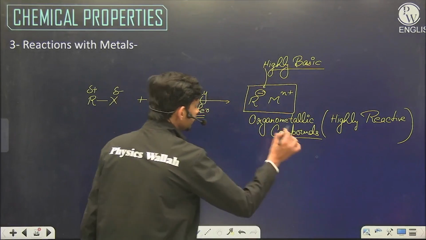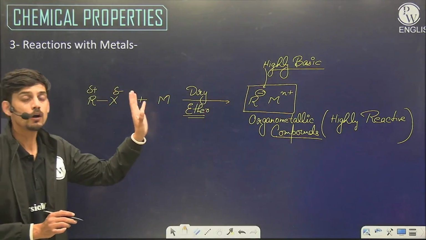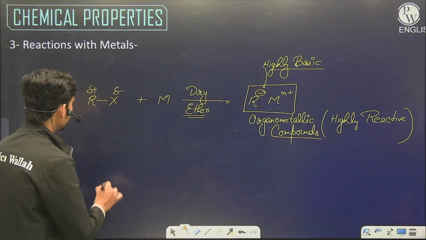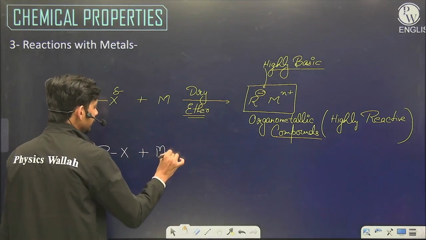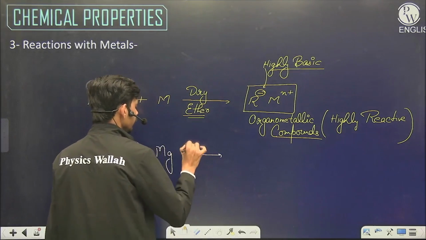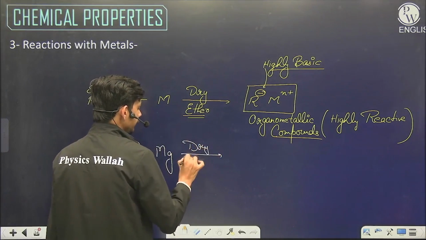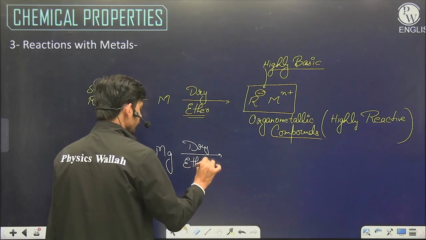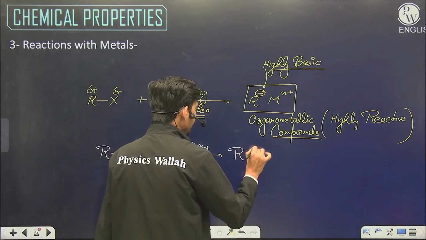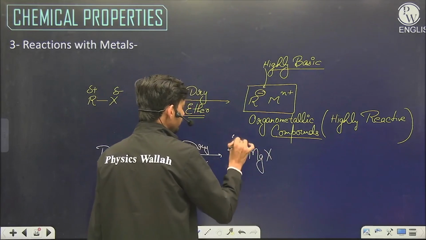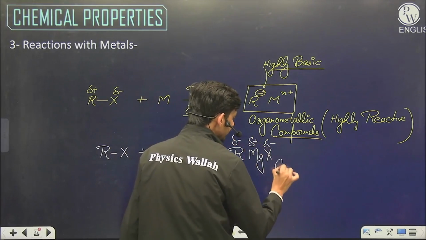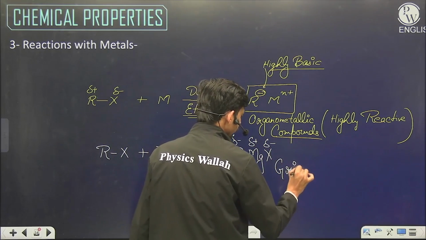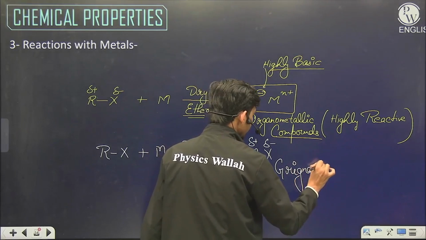So two organometallic compounds are of very great importance in organic chemistry. One is RX plus magnesium in presence of dry ether. This will be giving us RMgX, which is known as Grignard reagent.